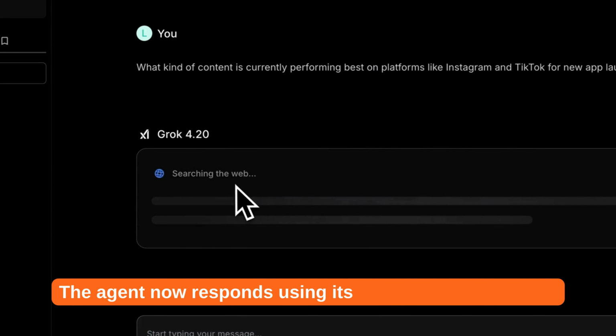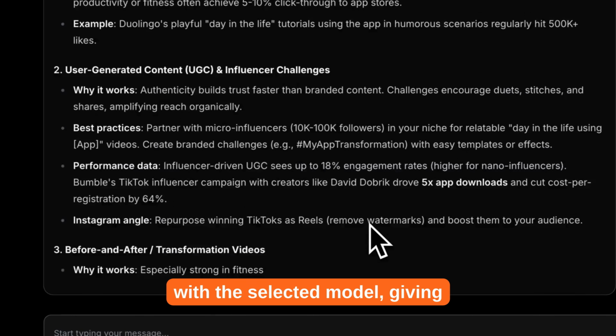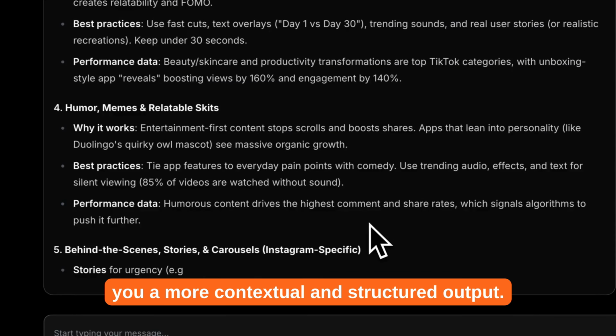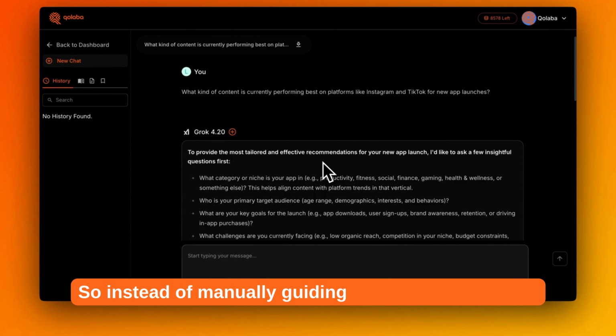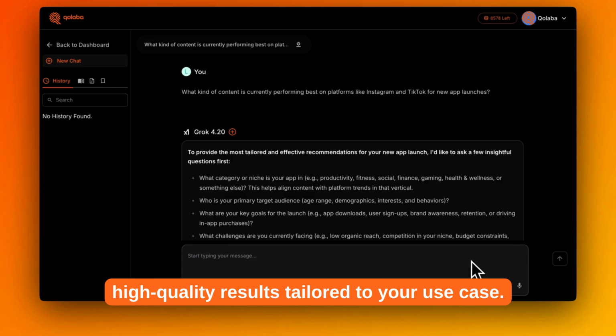The agent now responds using its built-in expertise along with the selected model, giving you a more contextual and structured output. So instead of manually guiding the model every time, agents help you get consistent, high-quality results tailored to your use case.